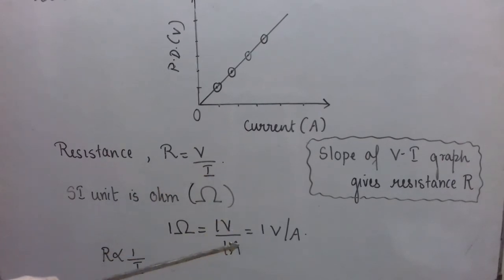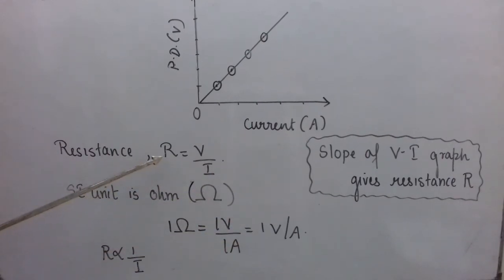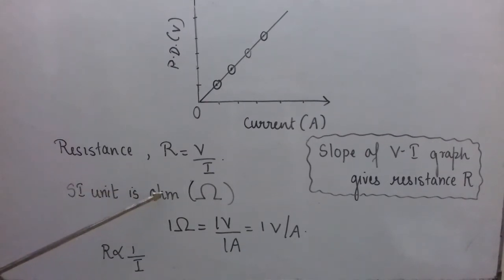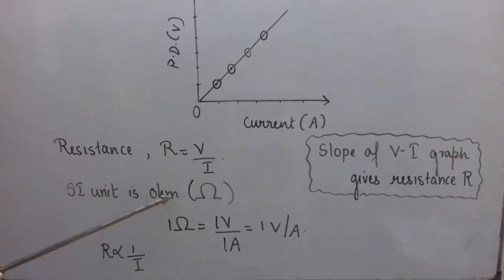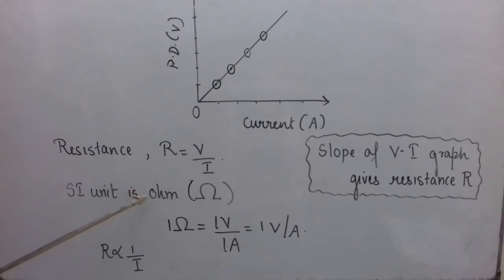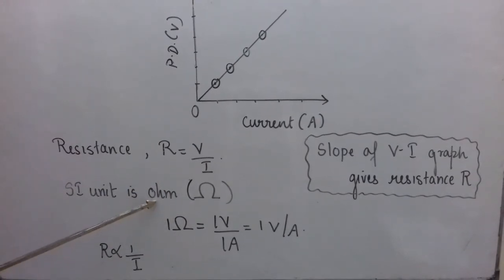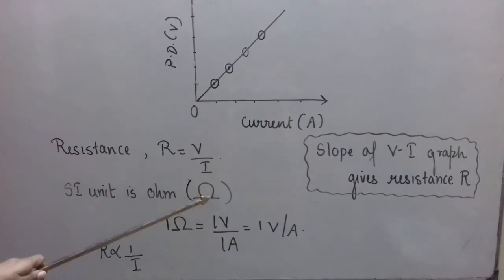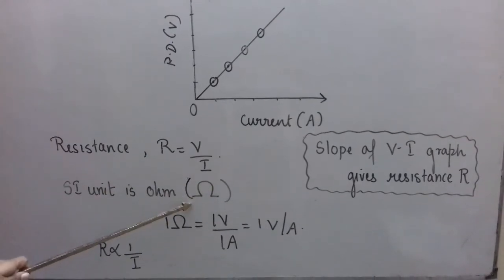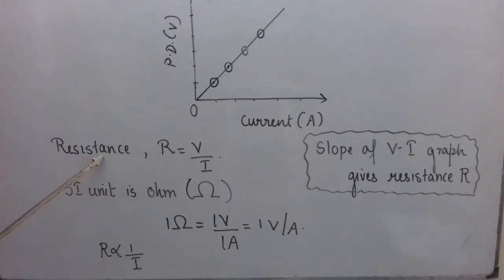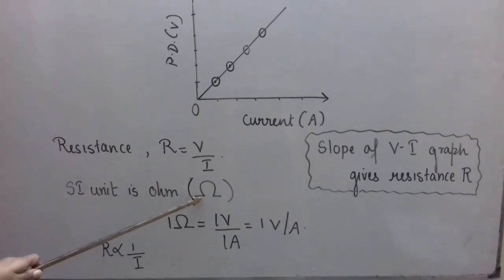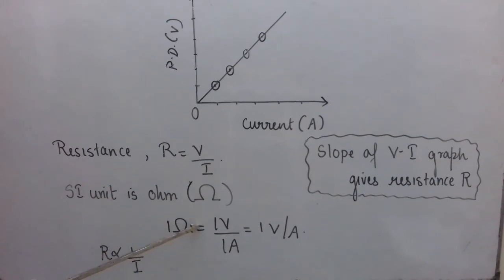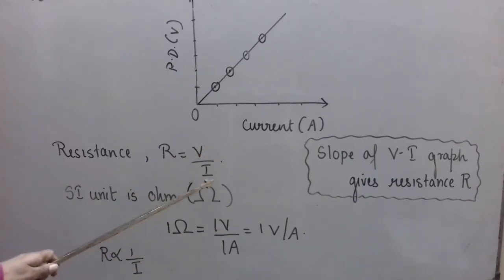And this volt per ampere is given a special name in honor of George Simon Ohm. Ohm, which starts with a capital O, is a SI unit of resistance. And this is the Greek letter omega. This symbol represents ohm. So the SI unit of resistance is ohm. This is the symbol, and you know from here that 1 ohm is equal to 1 volt per ampere.